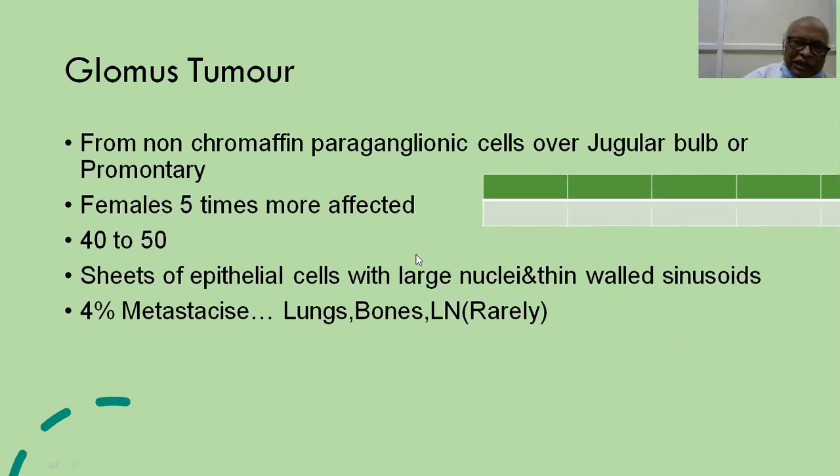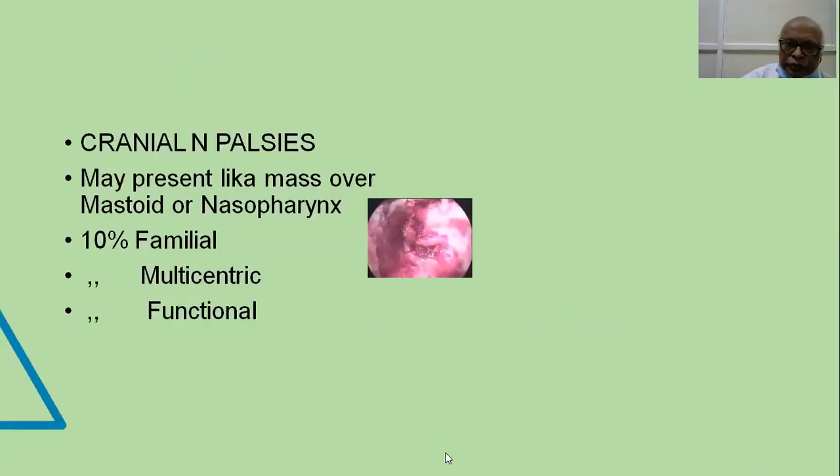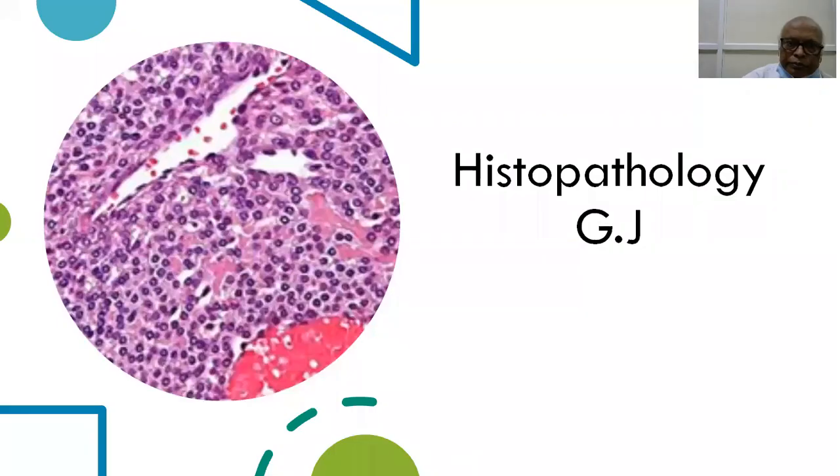Now, histologically, you may find sheets of epithelial cells with large nuclei, very classically. It is not malignancy. And you may find sinusoidal spaces with thin walls. That is why on minimal touch or manipulation, they readily bleed like anything. Very, very difficult to control.